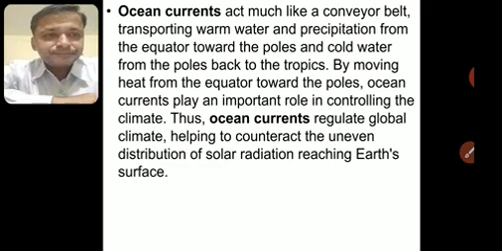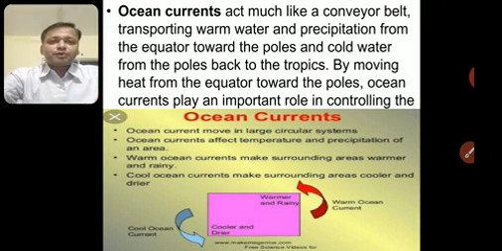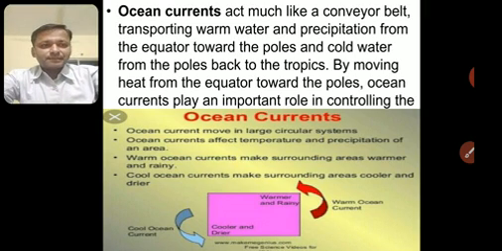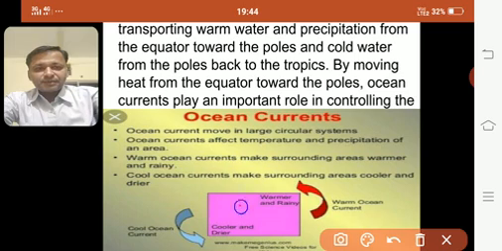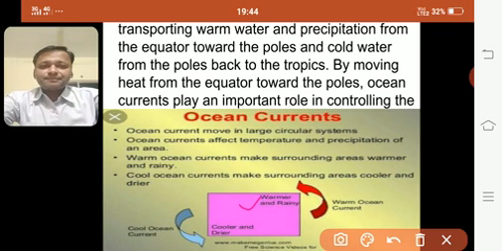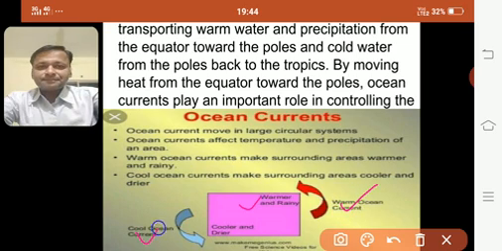Understood? You can see the ocean currents here, this lower part. I'll just show you. In this part you can see ocean currents from the poles towards the equator, coming downwards. There are cool ocean currents and warm ocean currents. Ocean currents move in large circular systems. See, it is a complete circular system.